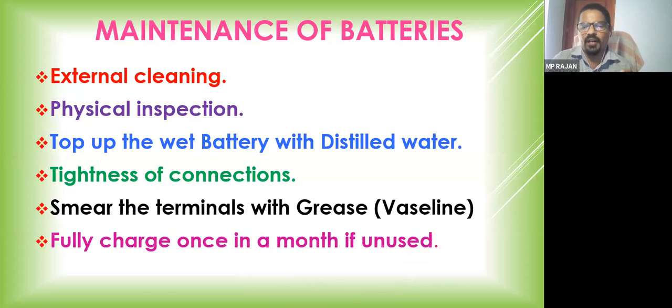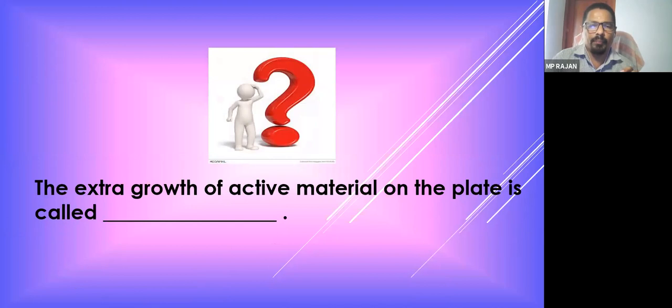So if your battery is not being used for a long period, remove the battery from the bank and charge the battery with full charge mode. Otherwise, the battery will self-discharge and your battery will get discharged. Your permanent sulfation will happen. Your battery further you cannot use. Or sometimes some of the cells may get damaged. So battery is a very important part of a solar power system.